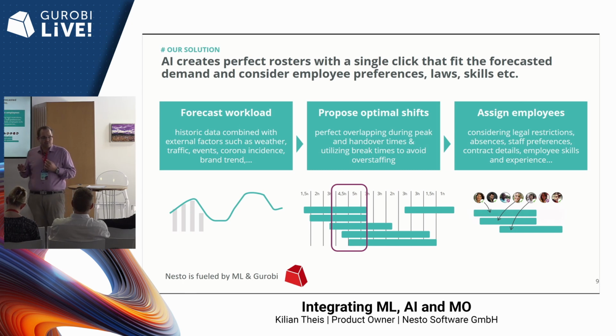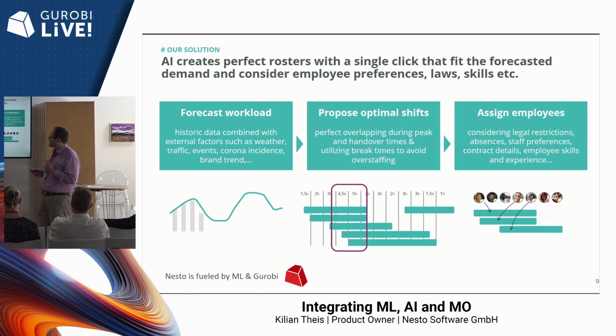Again, we have to consider some legal regulations, for example, maximum working hours per day, rest periods, and so on. But we can now also focus on the preferences of the employees. They can, for example, decide if they rather work in the morning or rather in the afternoon. And we consider the employees' skill levels and their competencies in the end.